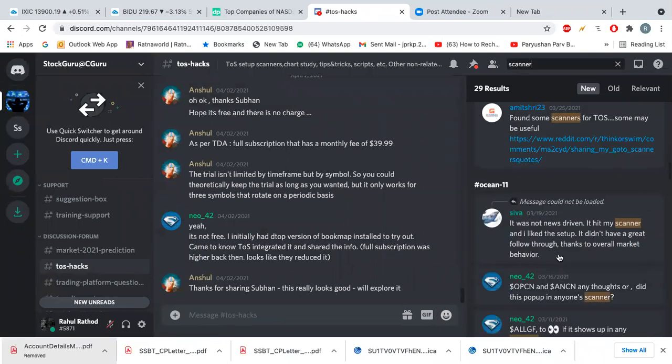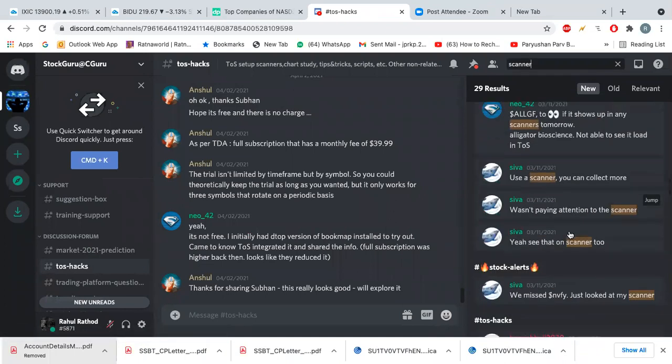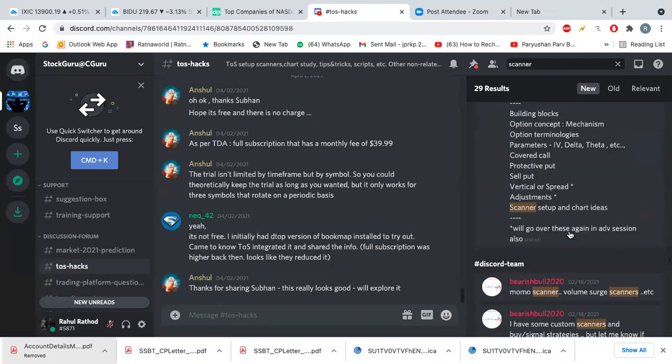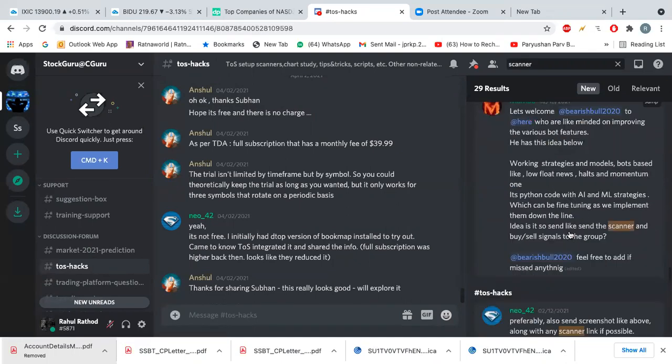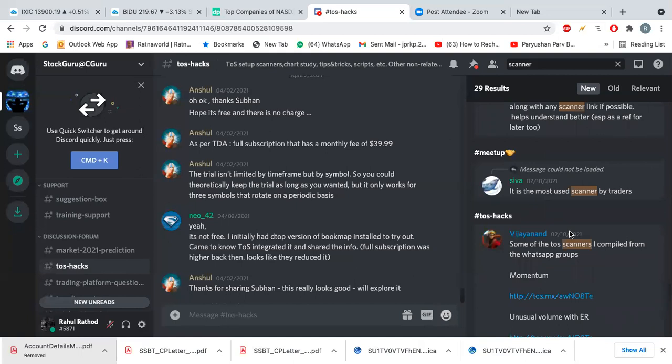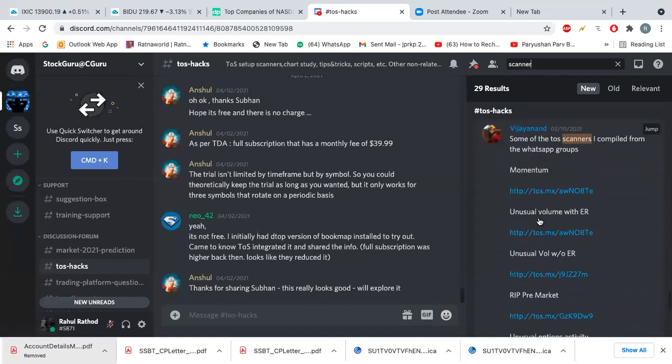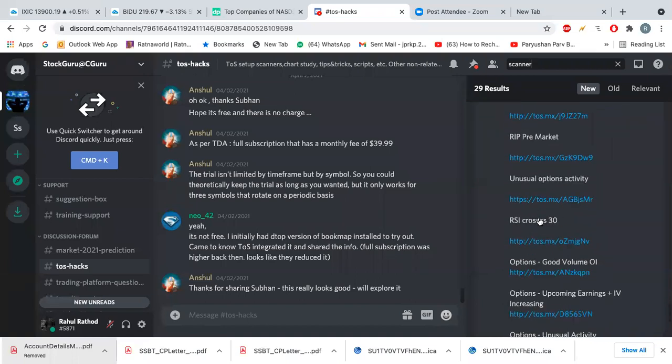There was one scanner which was given, found some scanners that may be useful to us. Not this one. There was one given by Vijayan. Yes, these scanners, guys. Let me post this. Just a moment. Use this scanner.